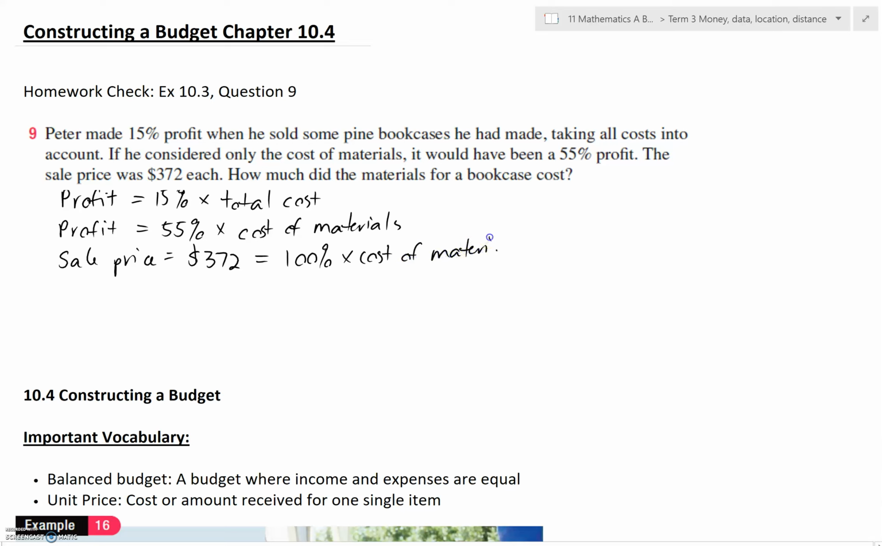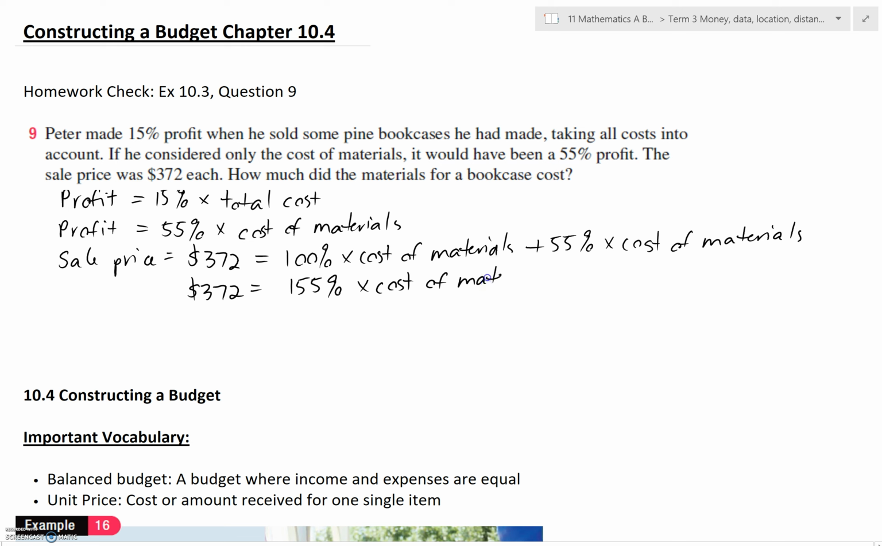Now, I've chosen that one because the question actually asks us to find how much did the materials cost. So that's what we're interested in here, 55% cost of materials. So we want to find out the cost of materials. Because I've written it like that, I've now got one unknown. We can collect the unknowns together because they're the same, and I'll end up with a mathematical statement that has one unknown, which allows us to find the one we're after: 155% of the cost of materials.